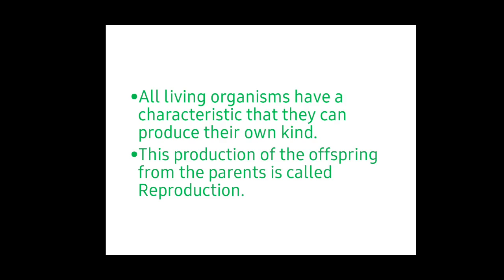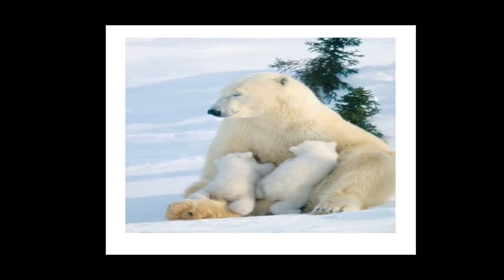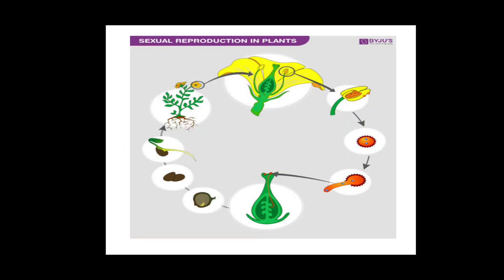All living organisms have a characteristic that they can produce their own kind. This production of the offspring from the parent is called reproduction. Producing their younger ones is known as reproduction, and this is a common character among all living organisms like human, plant, animal. Everything can reproduce their own kind. See, all animals can produce their own kind, the younger ones, and it is common in plants also.